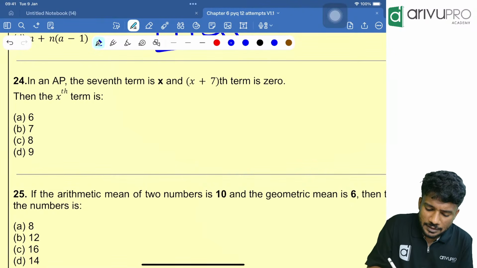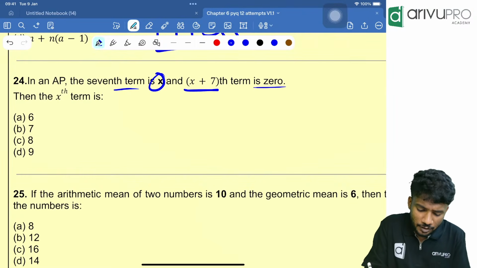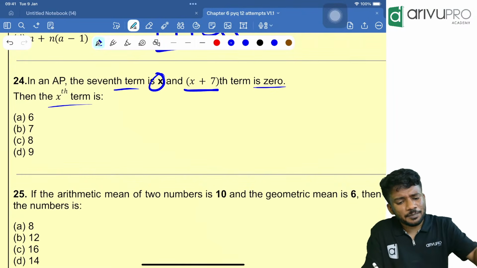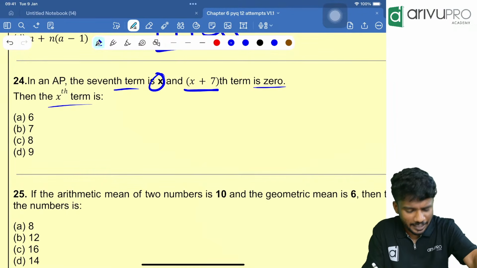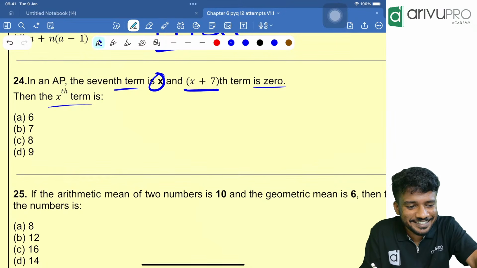In an AP, the seventh term is x and x plus seventh term is 0. Then xth term is what is the question? Direct question. 24th question. Everyone take it. Yes, D is 0. Yeah, right.